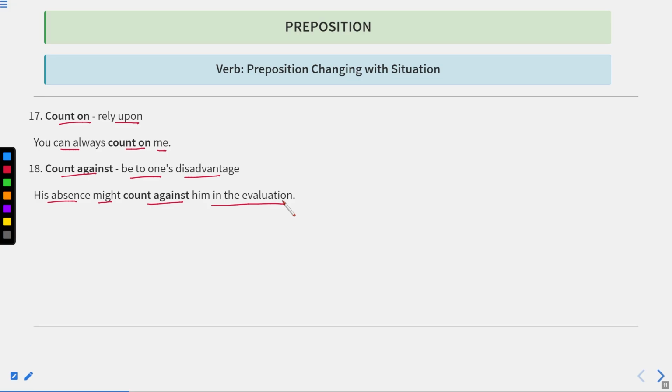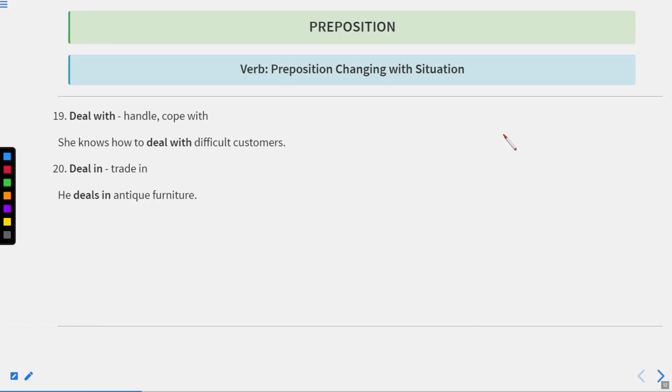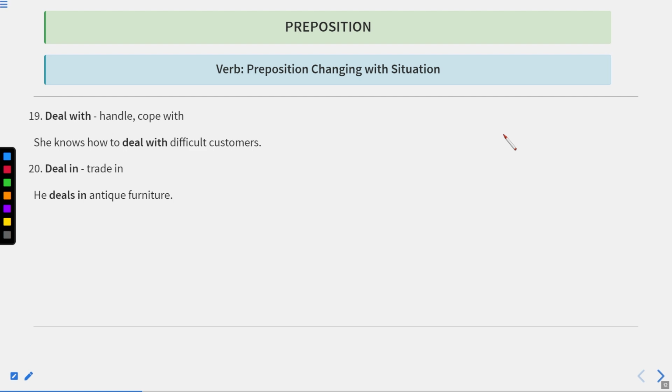His absence might count against him in the evaluation. It means this may prove a disadvantage for him during the evaluation. Suppose there is a person A and he is absent while the evaluation process was going on. So it can be a disadvantage for this person. It means it can be a loss for that particular person.